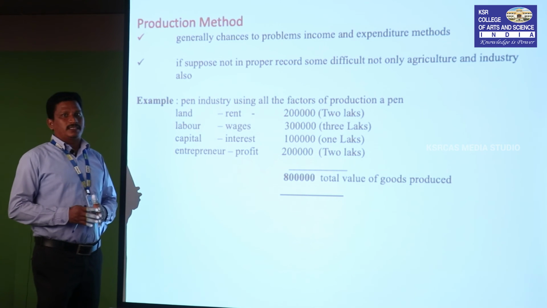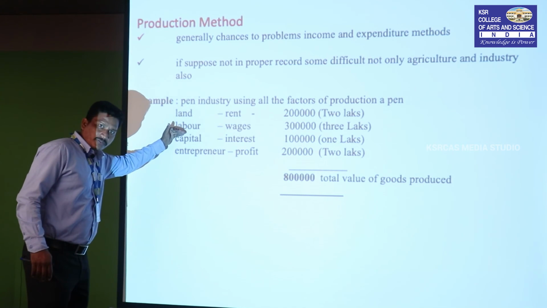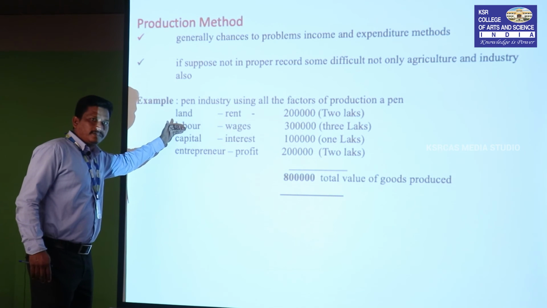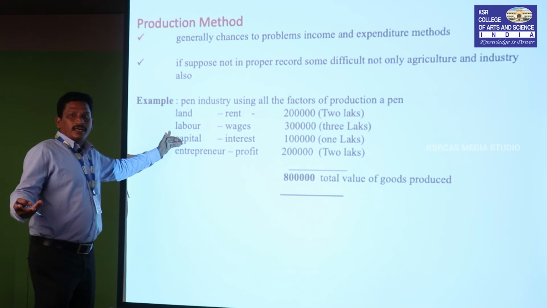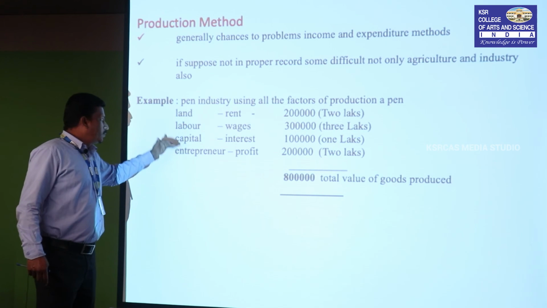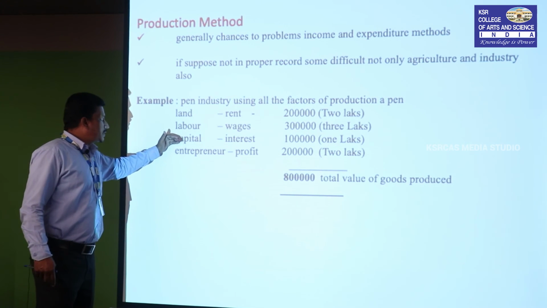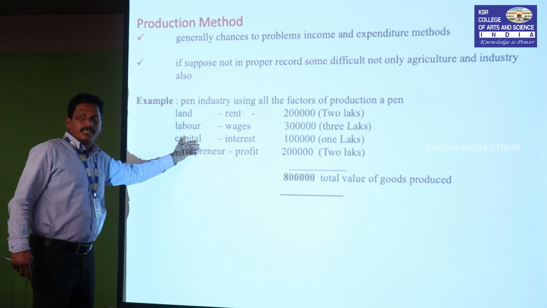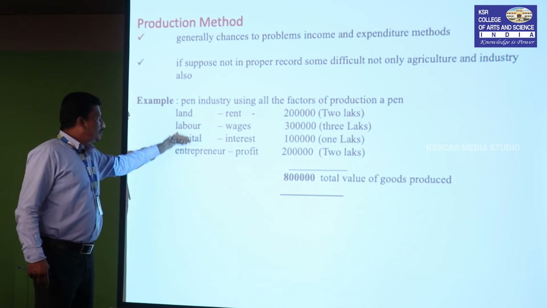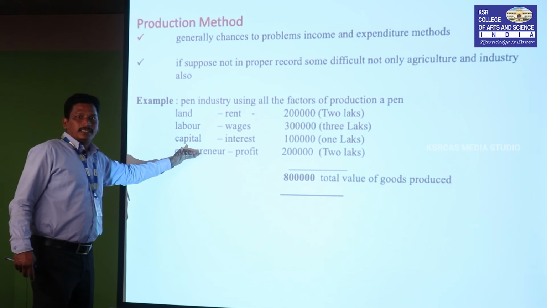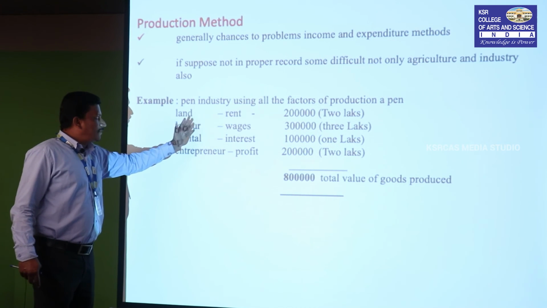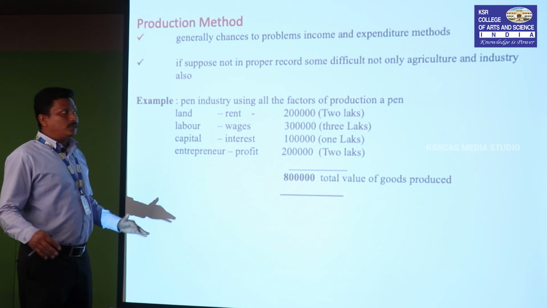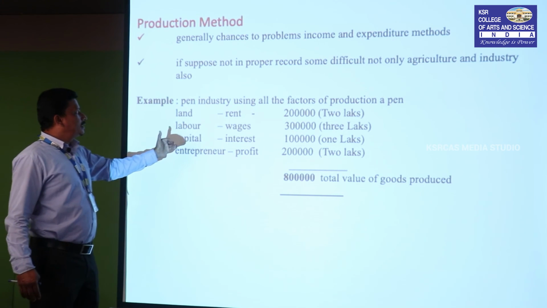It is a part of production, no doubt about it. Labor is also a very essential part of producing the pen. And capital, without capital we can't produce the pen. Entrepreneur means the remaining 3 factors are holistically managed and controlled by the entrepreneur. Entrepreneur means a businessman.